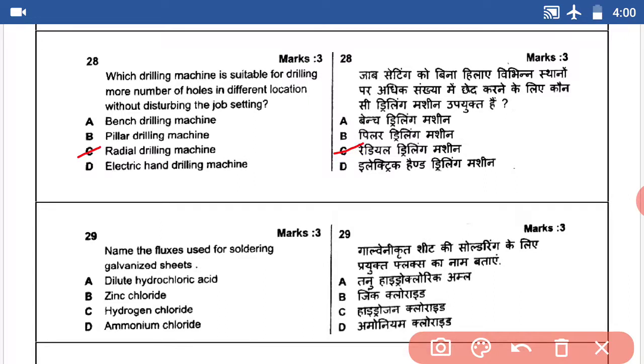Question number 29. Name the flux used for soldering galvanized sheet. The answer is zinc chloride. Answer B.